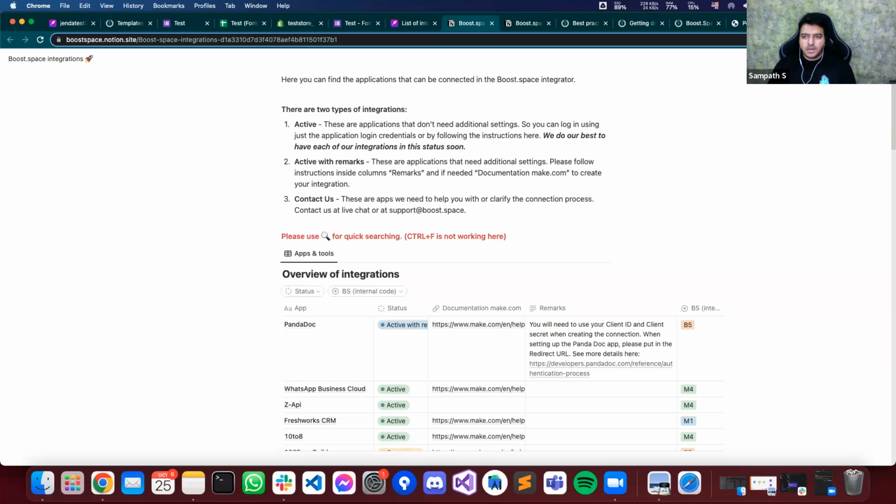Yep. I hope, Peter, that answers your question. So basically, you just need to have Boost Space as one part of your workflow. It could be from the beginning, the middle, or towards the end. As long as it is a part of your automation workflow, then it's unlimited. Yeah. Thanks for the clarification. Okay. Glad to know that it's helpful.